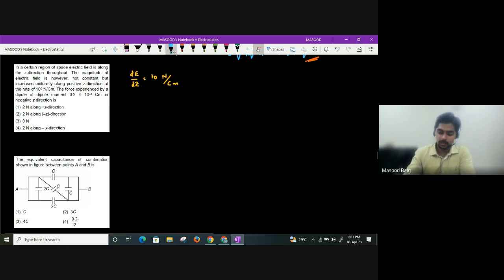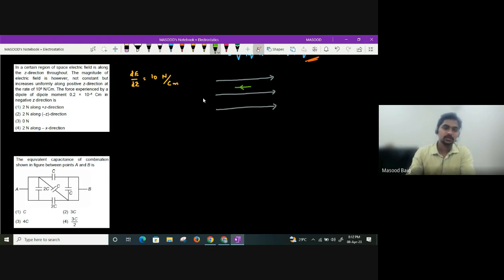So there is a short dipole. Let us consider, I'll assume this to be z direction, guys. Let us imagine this is z direction. So is it a non-uniform field or not? Yes, it is a non-uniform field. So I have told you what is the force experienced by the dipole in a non-uniform field, guys. They are saying that the dipole moment is along negative z direction.